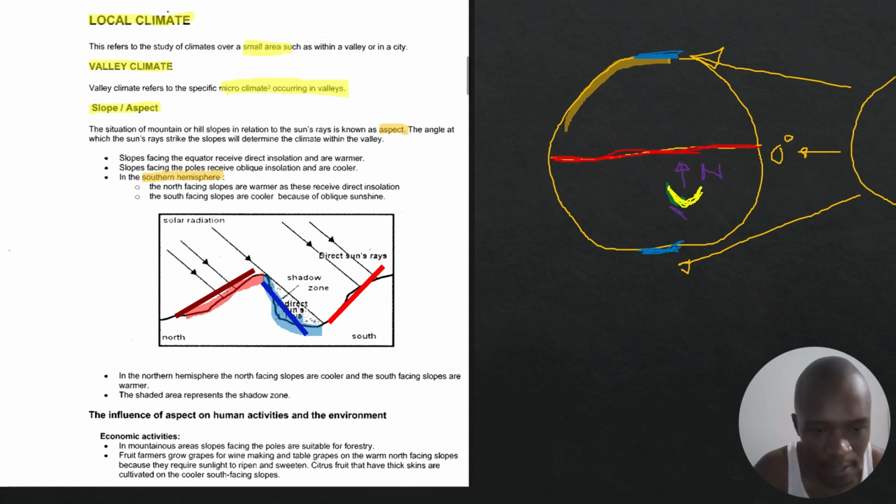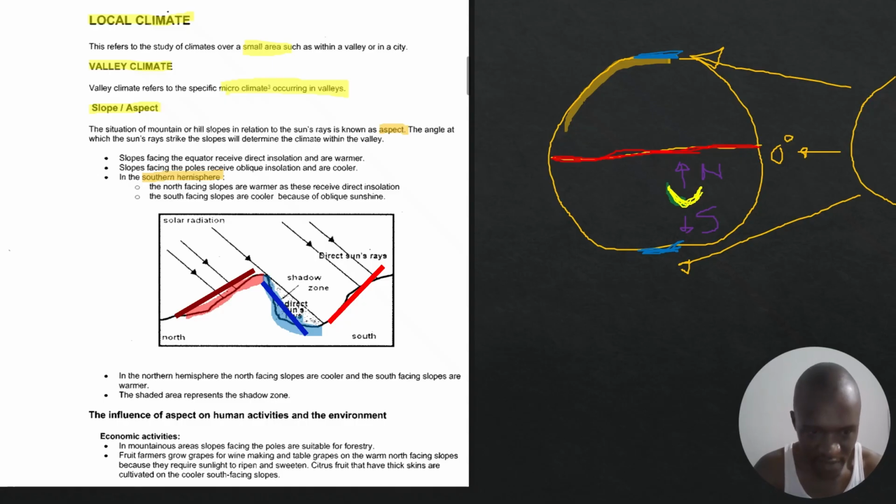Now let's point south. Oh, what have I done now? Now let's point south. Let me erase what I've done here. Now I'm saying that if a slope in South Africa in the southern hemisphere is facing south, it is going to receive indirect insolation. It's facing the poles, right? And therefore it is going to be cold, right?